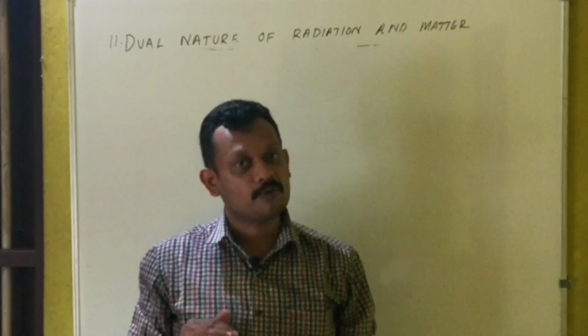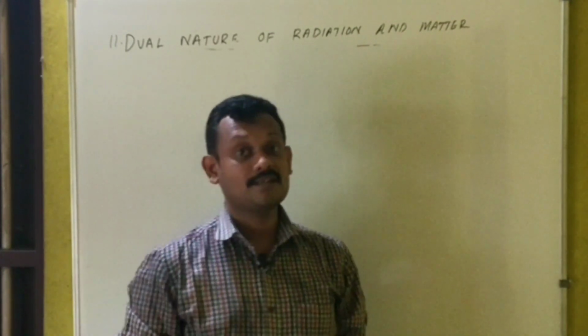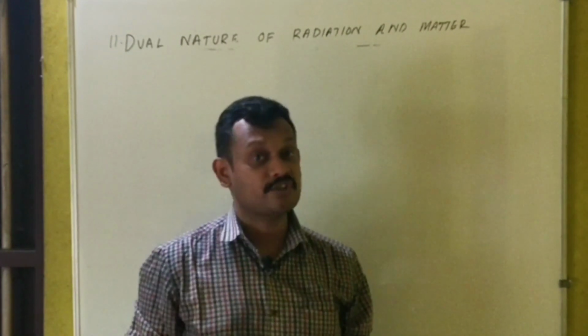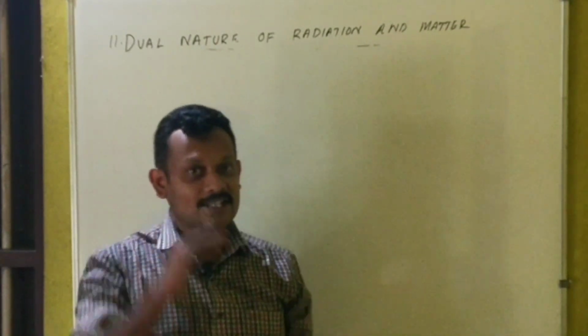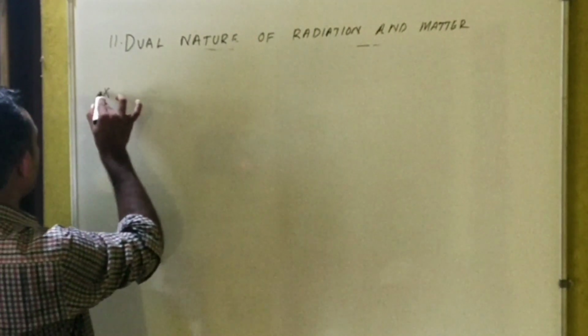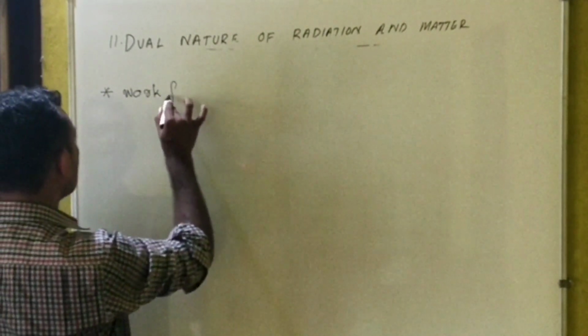Electrons were first discovered by Sir J.J. Thomson, and its e by m ratio, the specific charge ratio, was determined by Sir Millikan. All such things are familiar to us. So we will start this chapter basically with the topic called work function.